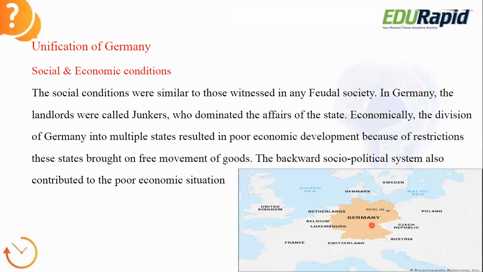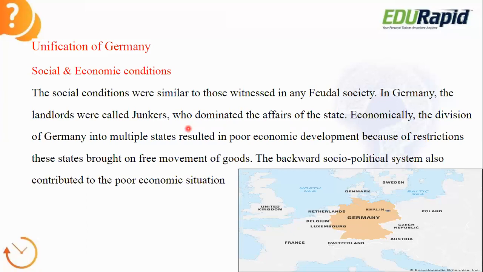So what is a feudalistic society? Feudal lords were there. Under the feudal lords, peasants were working, and these feudal lords were very corrupt and they were exploiting the peasants. Such a feudalistic society was there in Germany also. And the landlords were called the Junkers. These people were exploiting the peasants a lot, and they dominated the affairs of the state. Political affairs, economic affairs, all were dominated by the landlords only in Germany. These landlords are nothing but Junkers. So this is one of the social conditions.